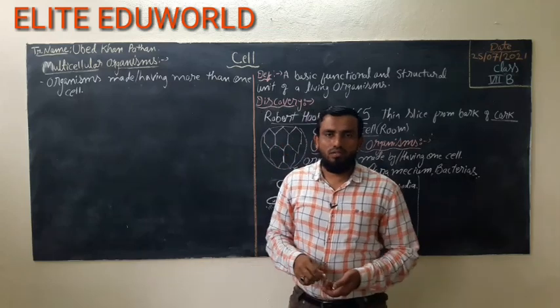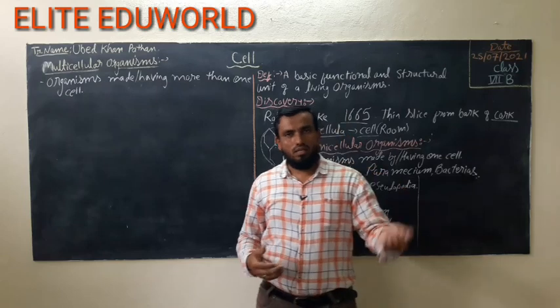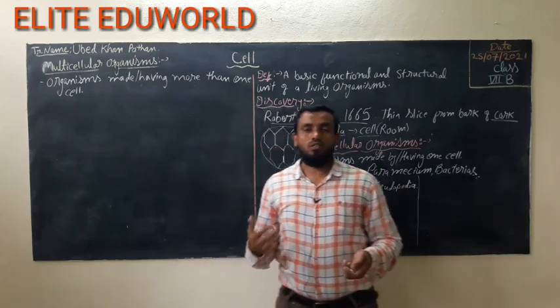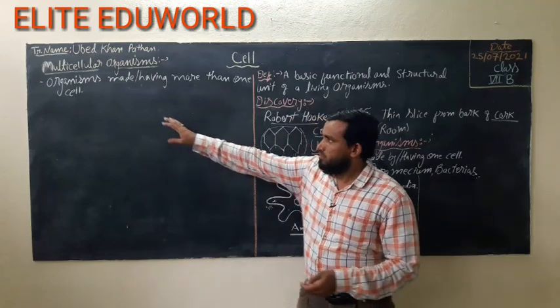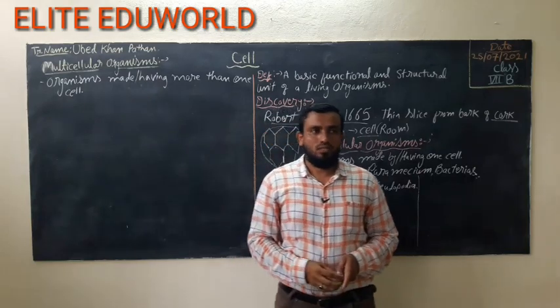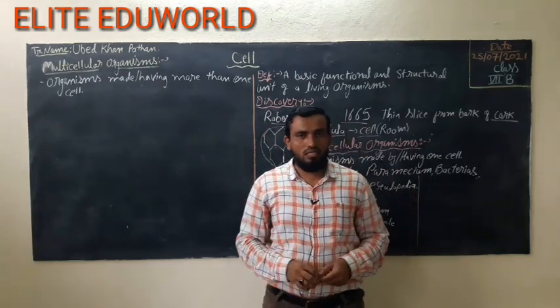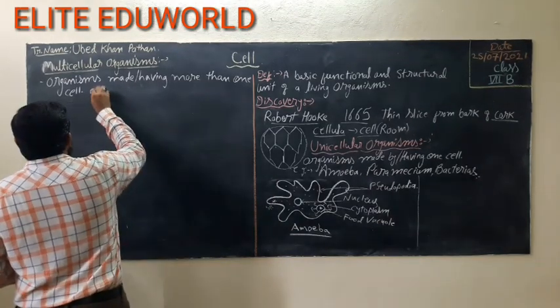Like in class we say now that a student is multi-talented. He can dance, he can sing a song, he is good in a sport. So that is why it is called multi-talented. So like that, an organism which has more than one cell is called a multicellular organism. Now what are the examples of the multicellular organisms I have given? Human beings, plants. So write down the examples.